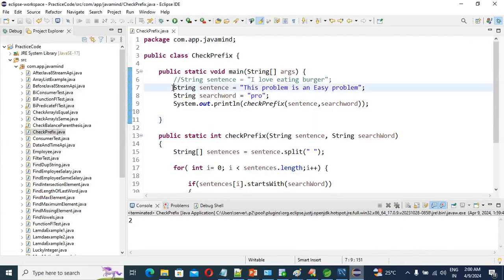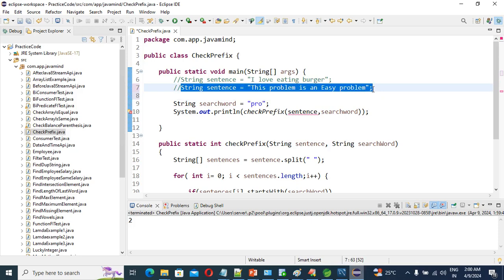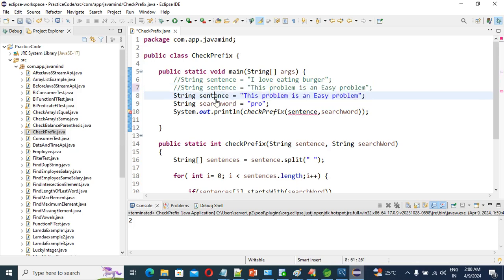So we can check this example as well. Comment this one and come here. Give me one second. We'll take this example and paste it here, and in this we are going to change our input to I am tired, right?